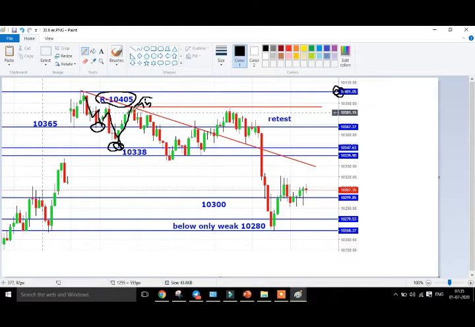And it acts as resistance. See, here it acts as resistance, and again it acts as resistance. Now you can go for a sell below this zone. Here you can go for a sell entry and hit the target at the same level of 10,338. See, now it is perfectly my target of 10,338. As I mentioned, once it hits my target, you can look for a short bounce.